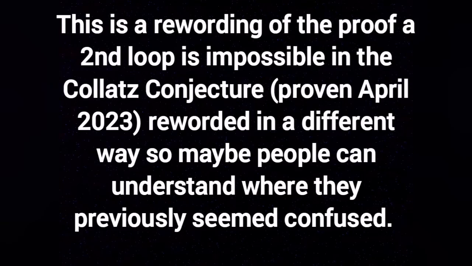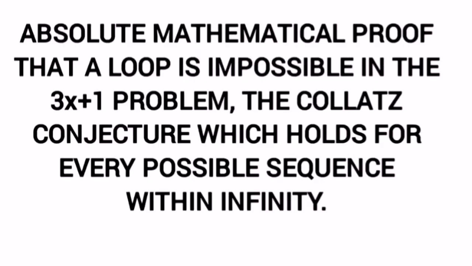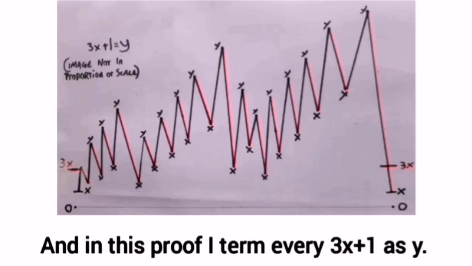This is a rewording of the proof that a second loop is impossible in the Collatz Conjecture, which I proved in April 2023, reworded in a different way so maybe people who had difficulty following it the way I had it written can now understand. This is absolute mathematical proof that a loop is impossible in the 3x plus 1 problem, the Collatz Conjecture, which holds for every possible sequence within infinity. And in this proof, I term every 3x plus 1 as y.